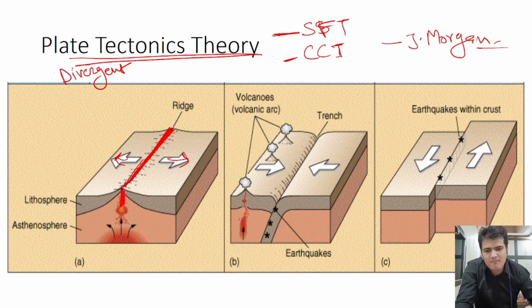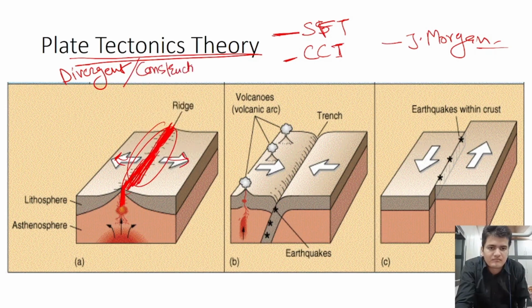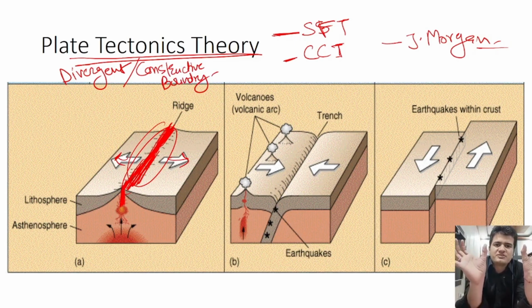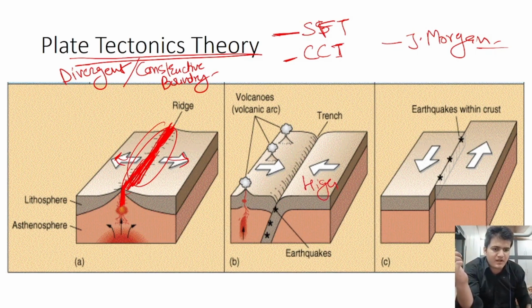When this molten magma solidifies, a new crust forms, and this is why the divergent boundary is also called the constructive boundary. So these plates are moving apart, the molten magma comes out, and this results in new crust.